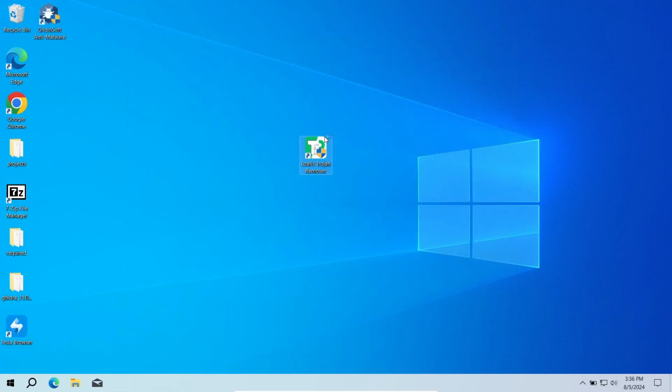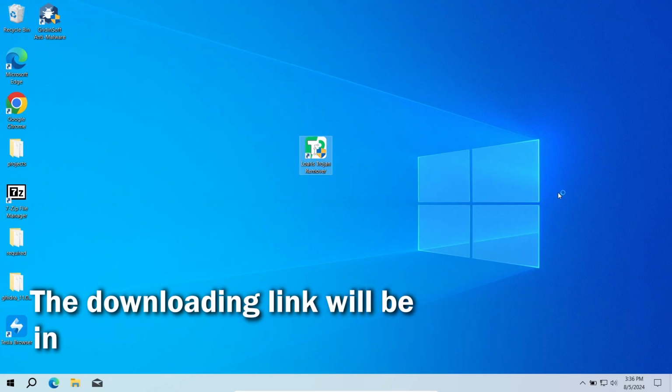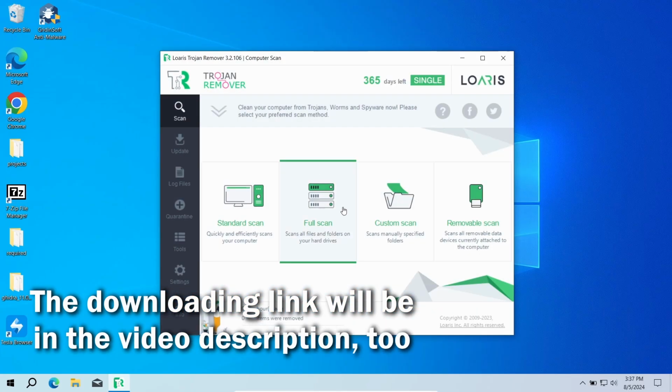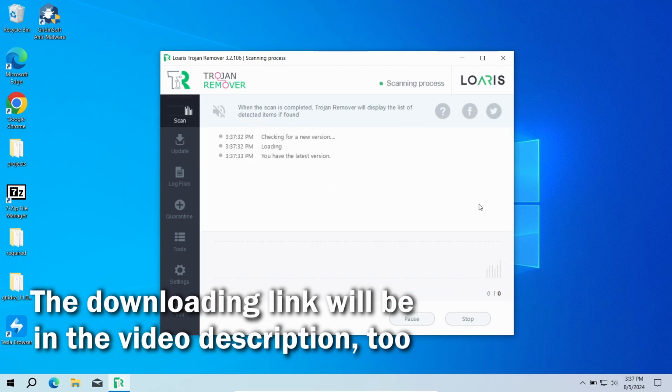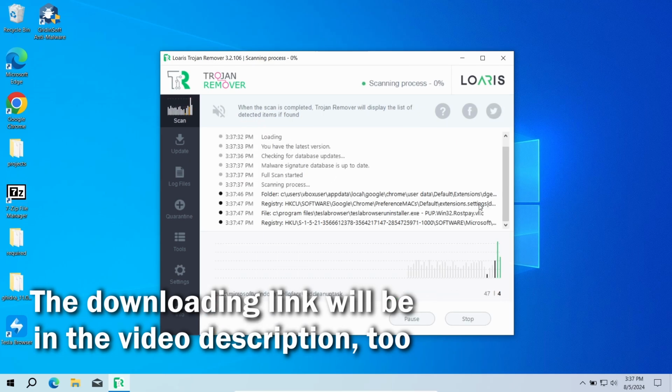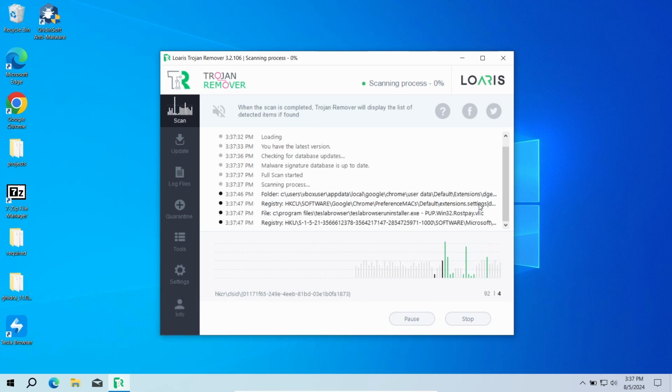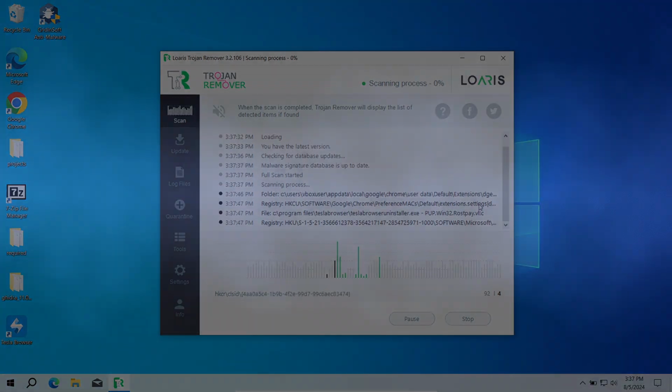As the alternative option, you can try the Loaris Remover program. This antivirus has less fancy functions, but still does the job and will make your system free of any browser hijackers in just a few minutes. You will need to run a full scan to check every corner of the system for possible viruses. And once again, it will take around 15 minutes, depending on the size of your disk.